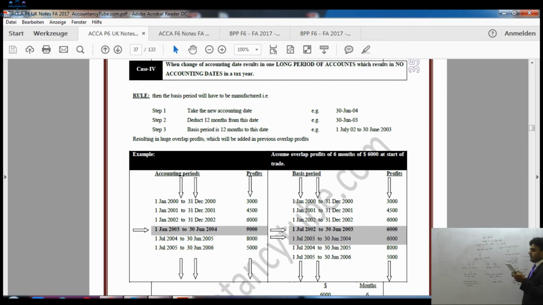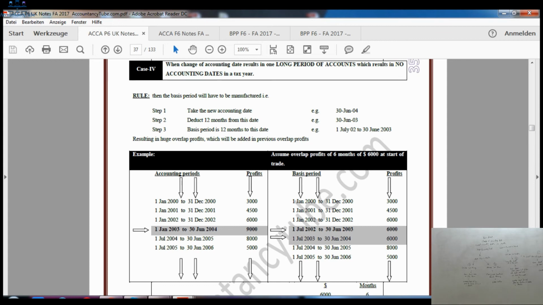So it says first basis period will be ending on that date. So 12 months ending on that date. So from 1st of July 2002 to 30th of June 2003, that is our first basis period. The next basis period will be starting from where the previous basis period ended. So it will be from 1st of July 2003 to the next 12 months, which is 30th of June 2004. So we'll make 2 basis periods. We will manufacture it manually according to these 3 steps rule. Right?